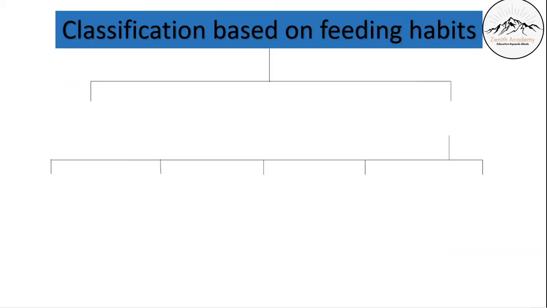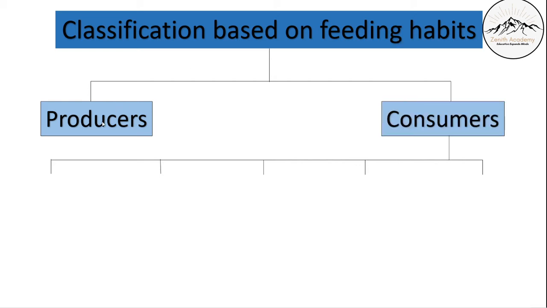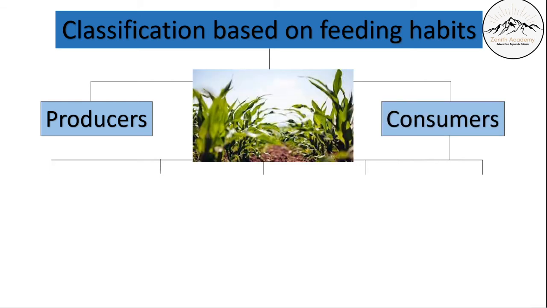Now let's move to classification based on feeding habits. Based on what organisms feed on, their feeding habits, they have been divided into two categories. First is producer and second is consumer. Producers are the organisms that can produce their own food without relying on other organisms.